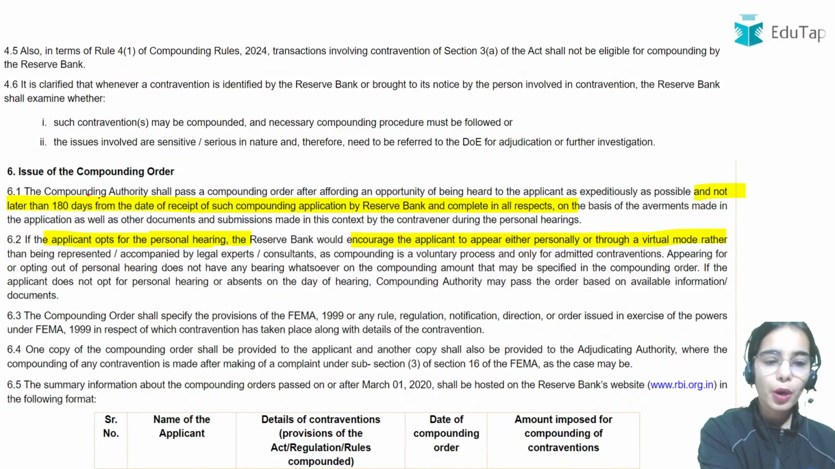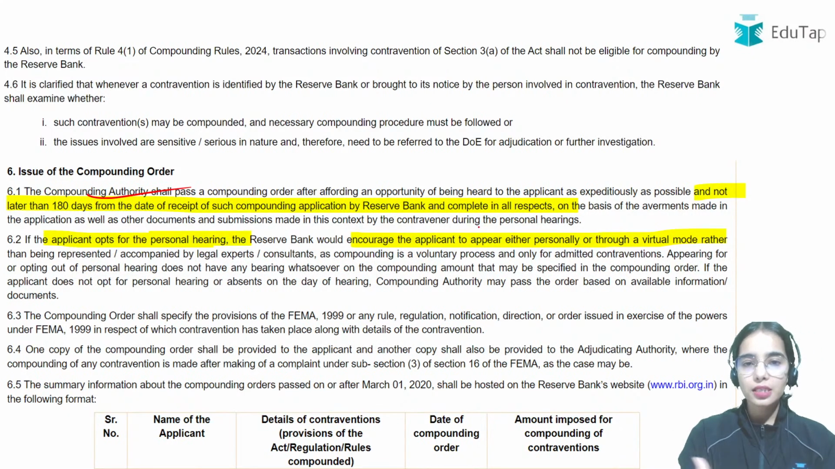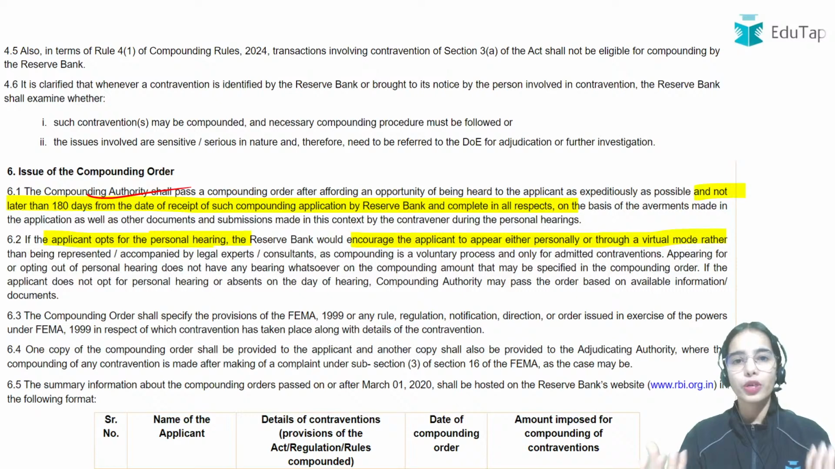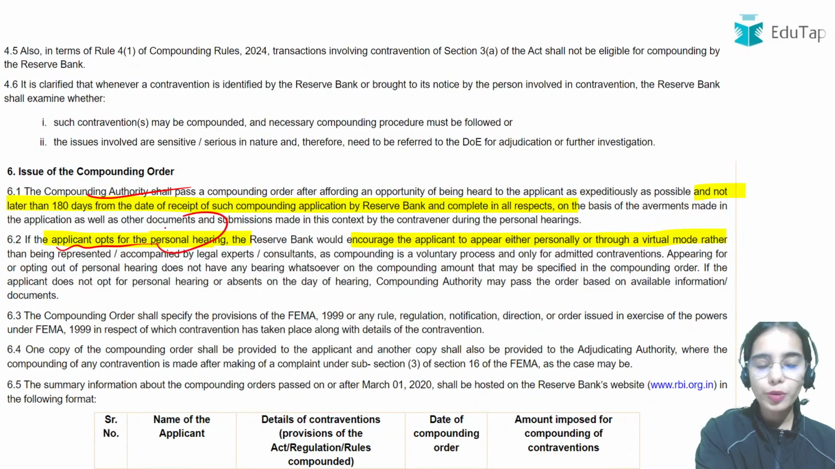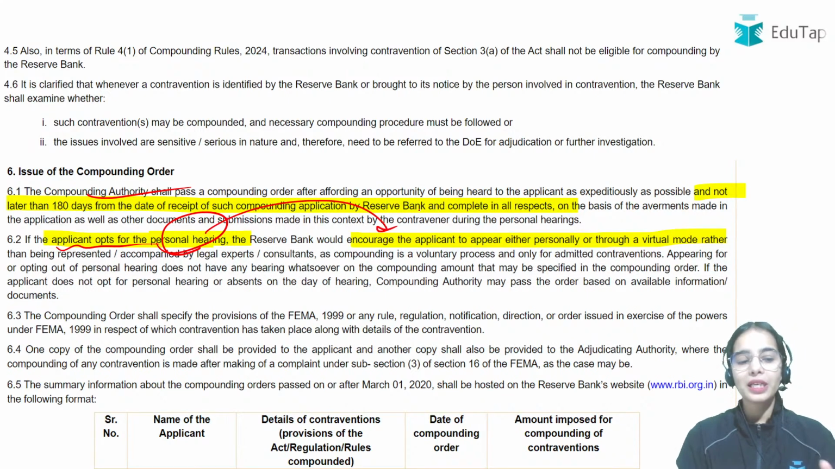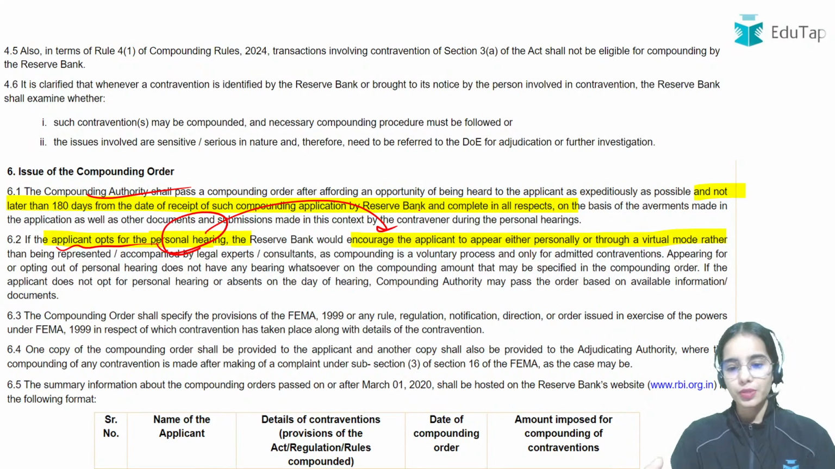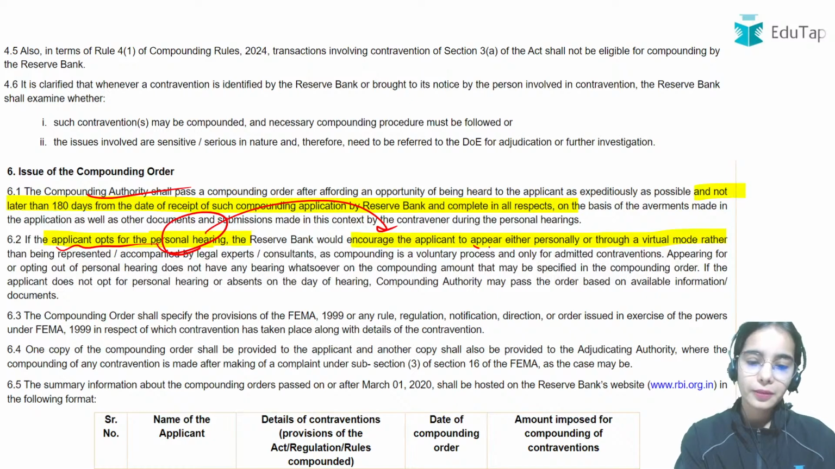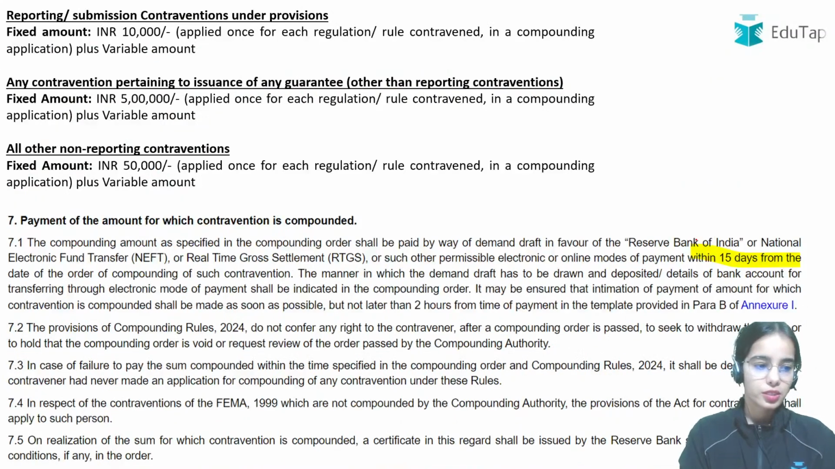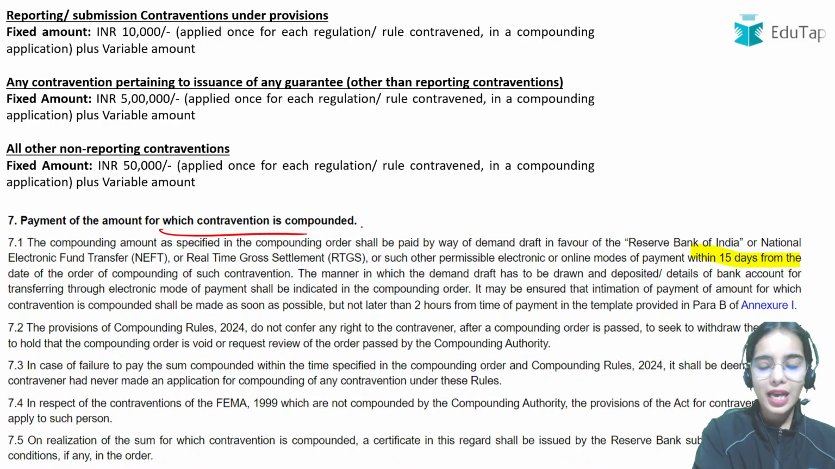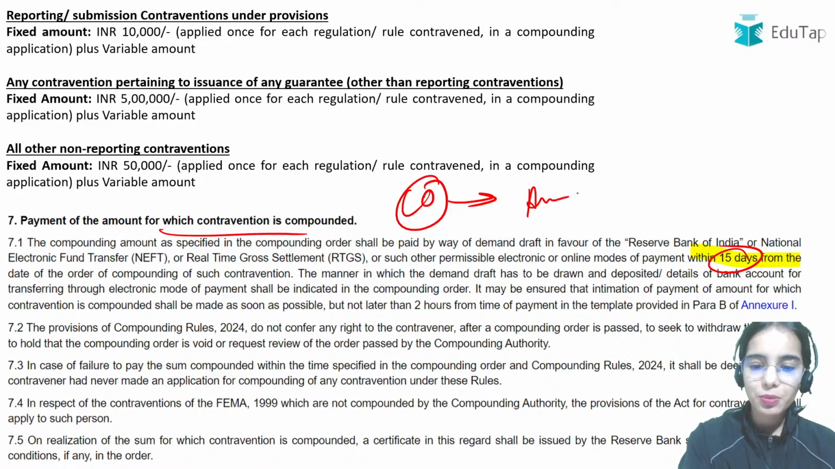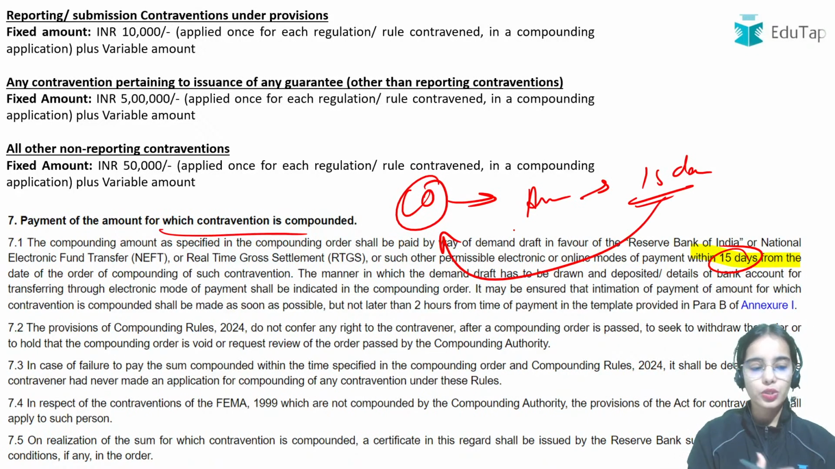Okay, now the compounding authority, that is the Reserve Bank of India, has to finish the compounding process within 180 days, and the applicant can opt for a personal hearing, where the applicant is encouraged to attend personally or through a virtual mode. Now payment has to be made if the compounding order has been passed and the amount has been told. So within 15 days you have to pay the compounding amount. Okay, so this is the basic idea.